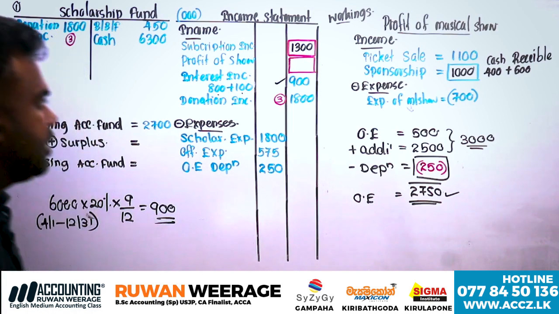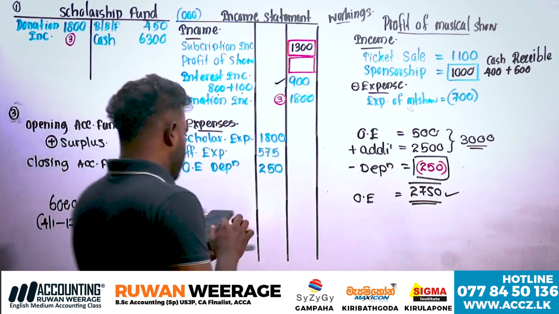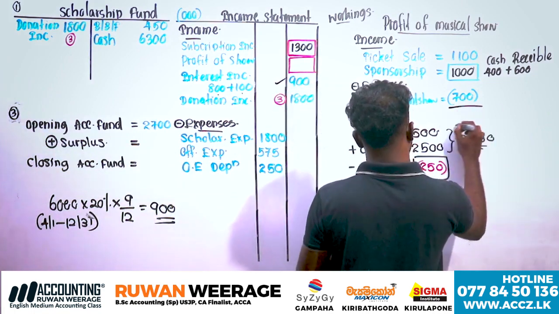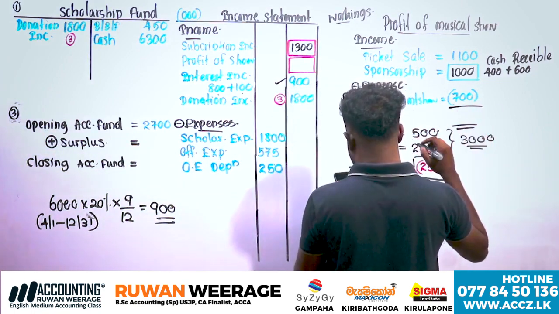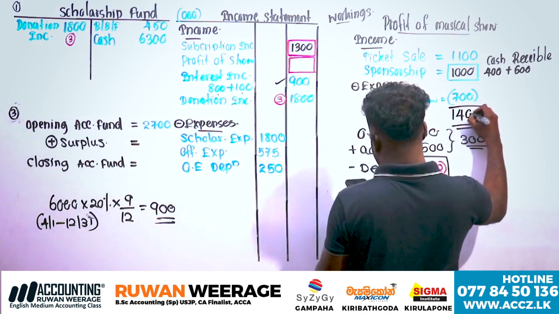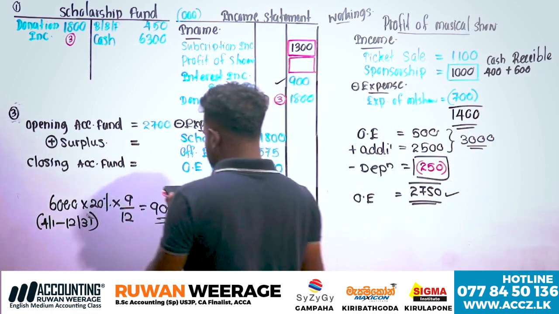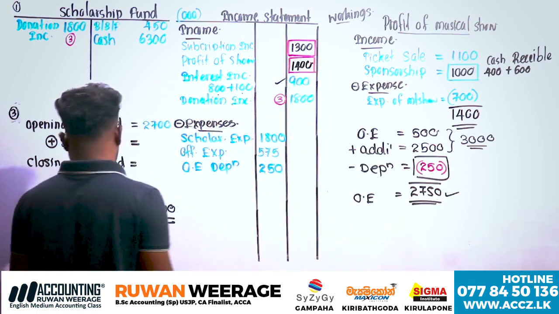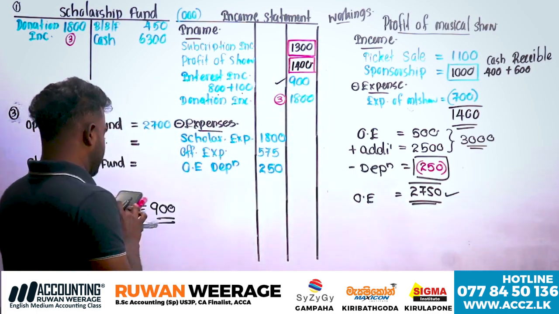Now you can complete the lesson question. Calculate the profit of the musical show. How much is the profit? 1,400, record it here. Get the surplus.